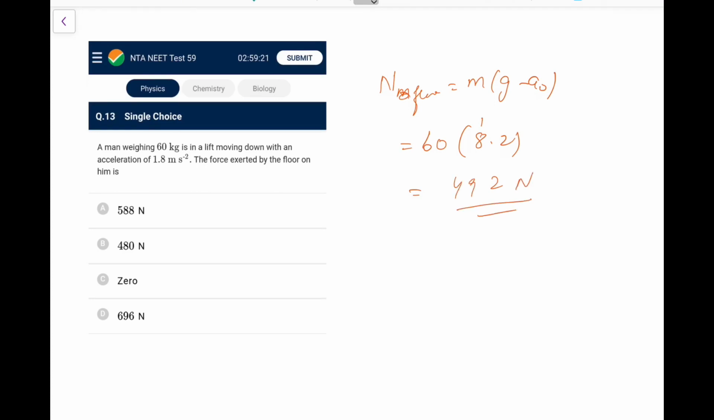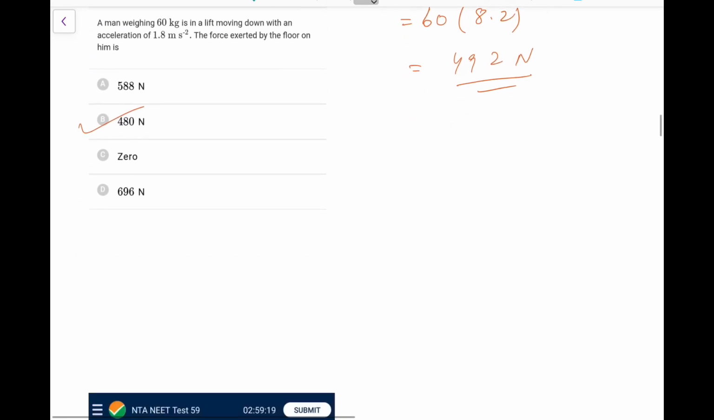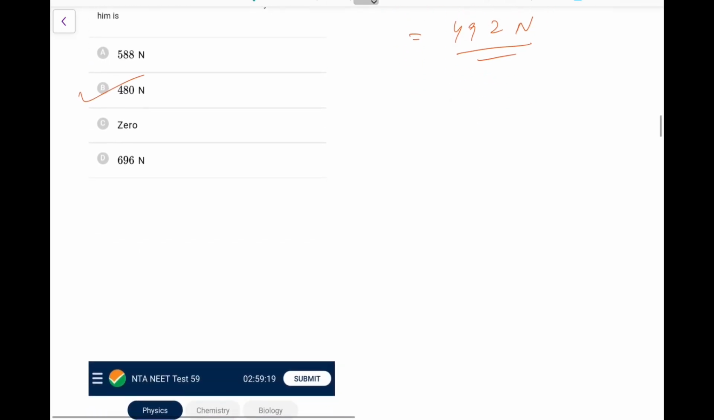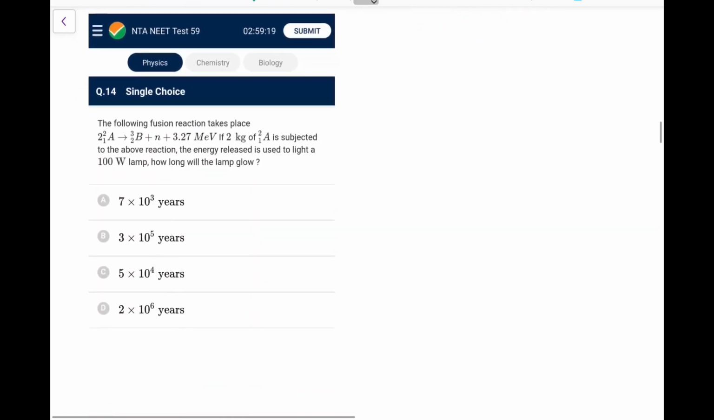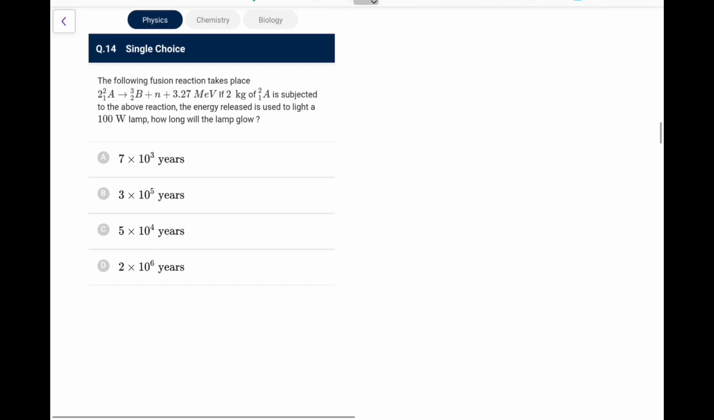So the closest option, and they might have taken g as 9.8, so it would be 480 Newton. That is the closest one I can go for. If you take 9.8, it might come out to be exactly the same 480 Newton. Okay, next. The following fusion reaction takes place.